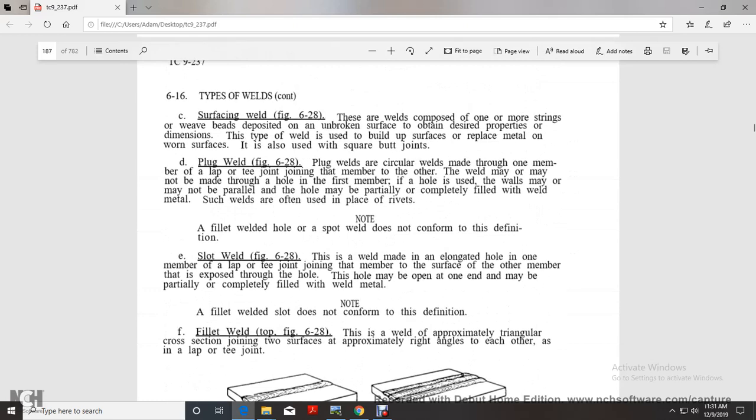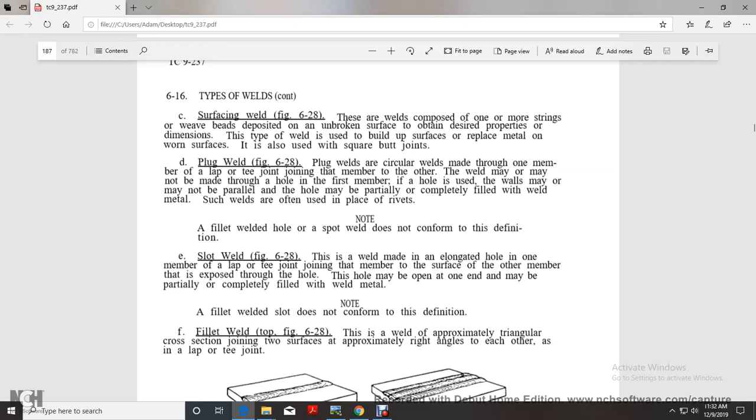Surfacing weld, figure 6.28. The welds are composed of one or more string or weave beads that deposit an unbroken surface, to retain the desired properties or dimensions at the top of the weld, or to build up the surface to replace a worn surface, with the use of square butt joints.